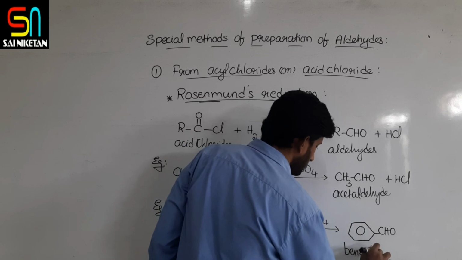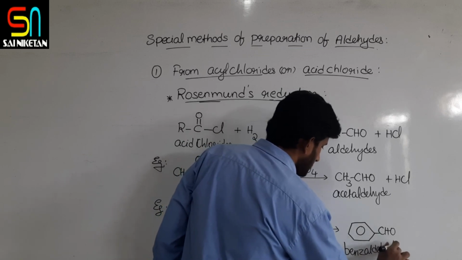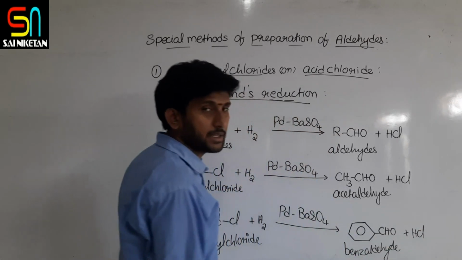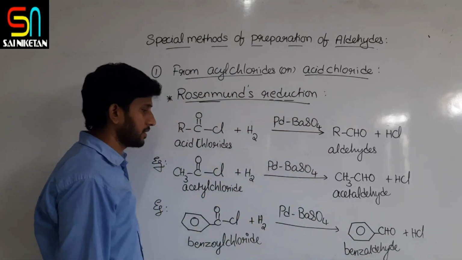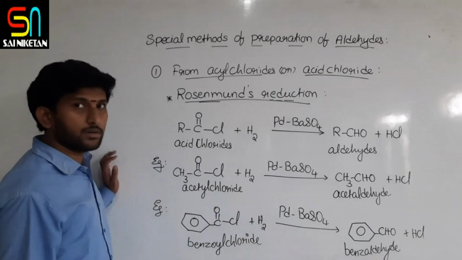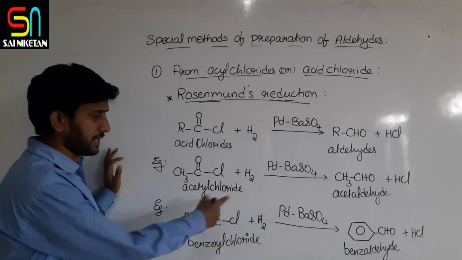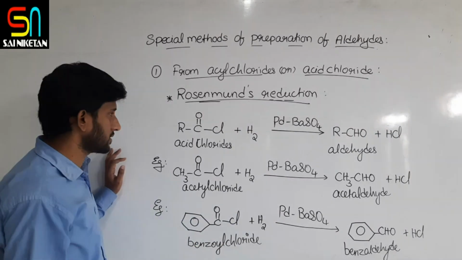Benzaldehyde or benzene carbaldehyde is obtained in this reaction, right? This means aromatic aldehydes can also be synthesized.